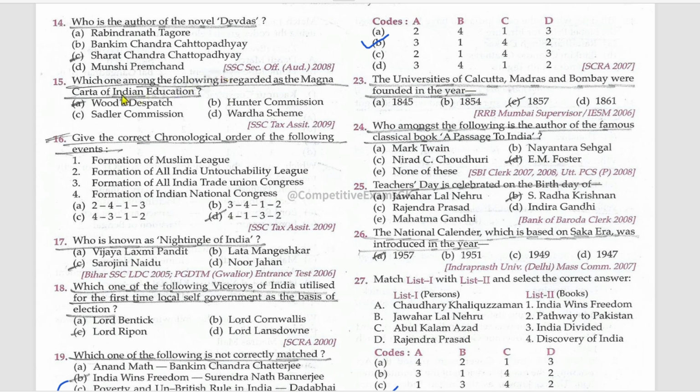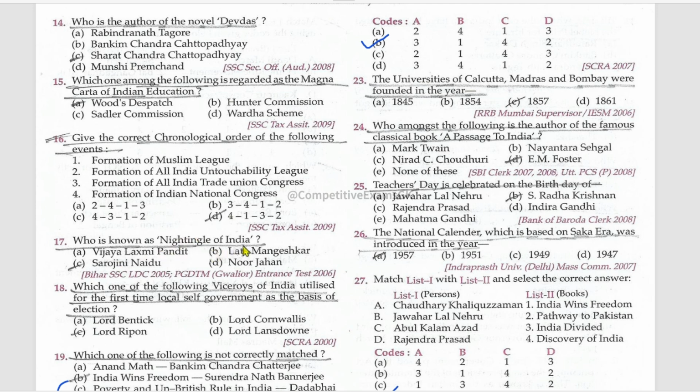Who is the author of the novel Devdas? Sharat Chandra Chattopadhyay. Which one among the following is regarded as the Magna Carta of Indian education? Wood's Dispatch. Give the correct chronological order of the following events: formation of Indian National Congress, then formation of Muslim League, then formation of All India Trade Union Congress, then formation of All India Untouchability League. This question is already seen in the previous lectures or previous videos. Mention the formation years of these parties in the comments.